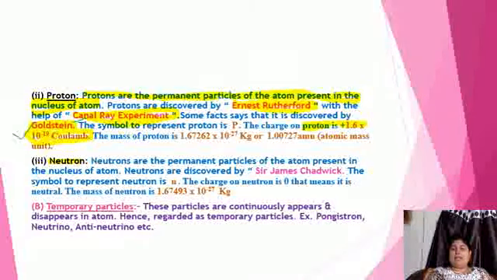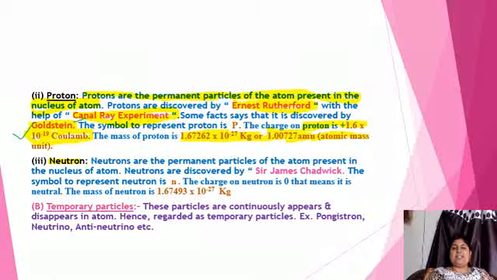The quantity of charge is the same, 1.6 into 10 to the power minus 19 coulomb. And the mass of a proton is 1.672 into 10 to the power minus 27 kg or 1.00727 AMU, that is atomic mass unit.